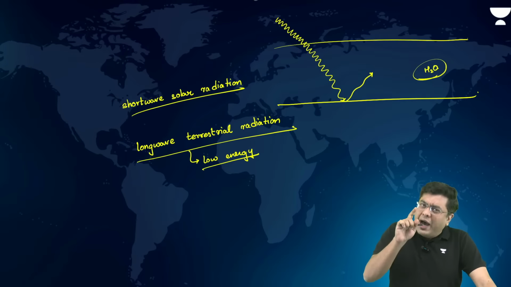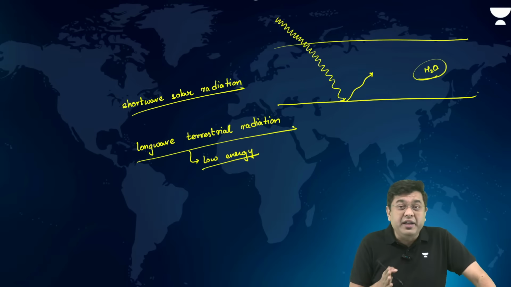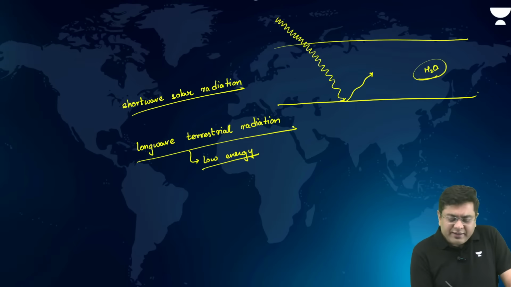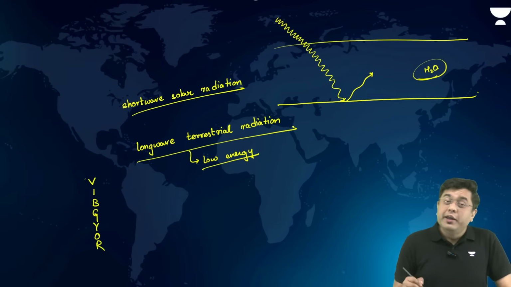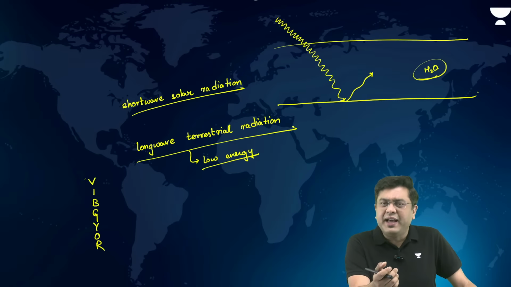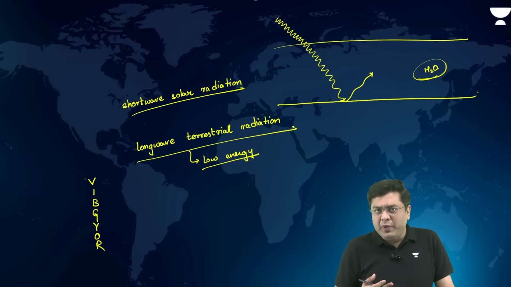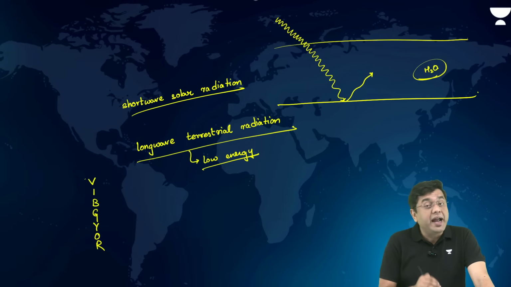Now here, if you have some confusion about whether infrared rays are a part of the visible spectrum or not, just understand the concept of VIBGYOR. That is the spectrum of light which is emitted by the sun. The light that we get from the sun is white light. It is a combination of all these different spectrums of light waves, from violet, indigo, blue, green, yellow, orange, and red.